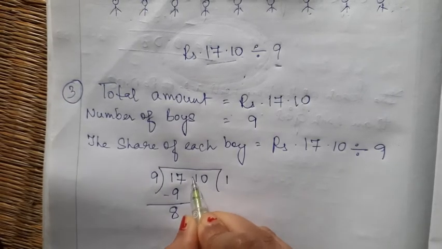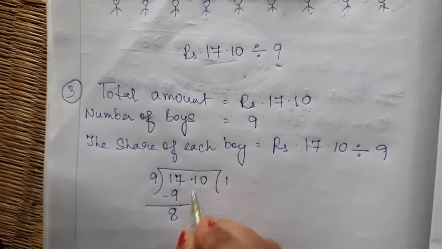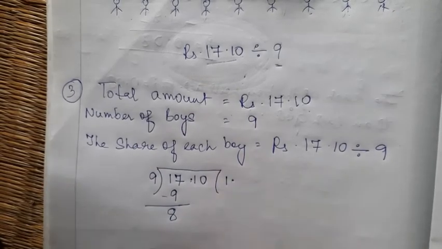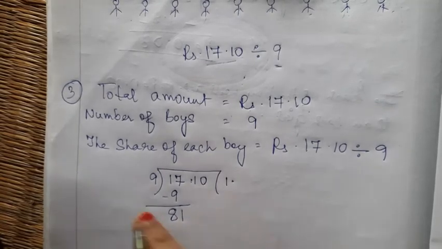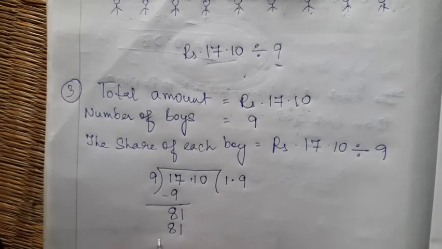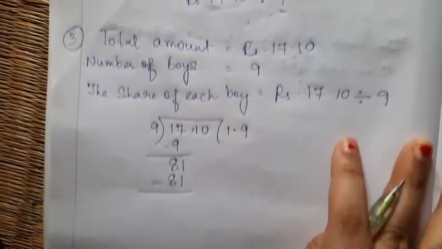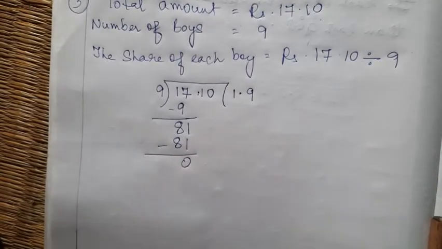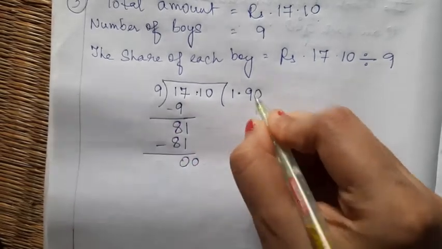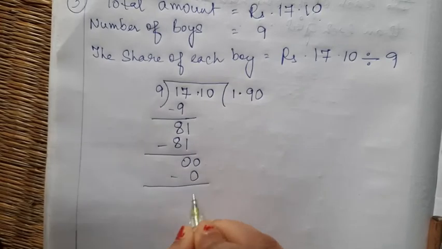But there is a point before the 1. So before bringing this 1 down, I have to take this decimal and put it here, and then bring the 1 down. So 9 9s are 81, minus 81 is 0. Now there is another 0. So bring the 0 down and 9 zeros are 0, minus 0.